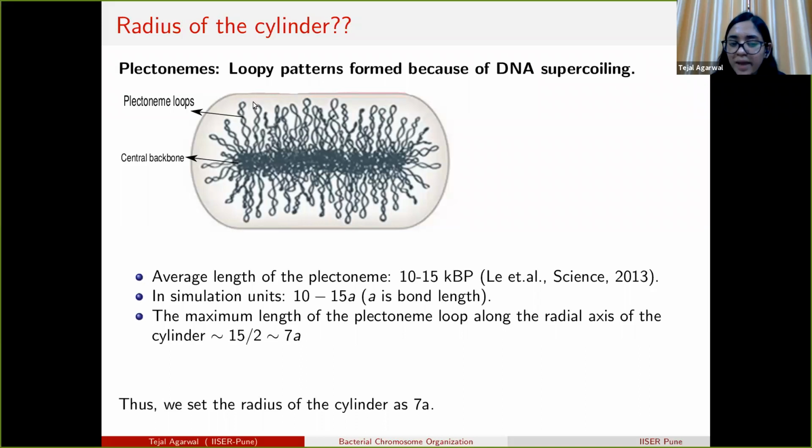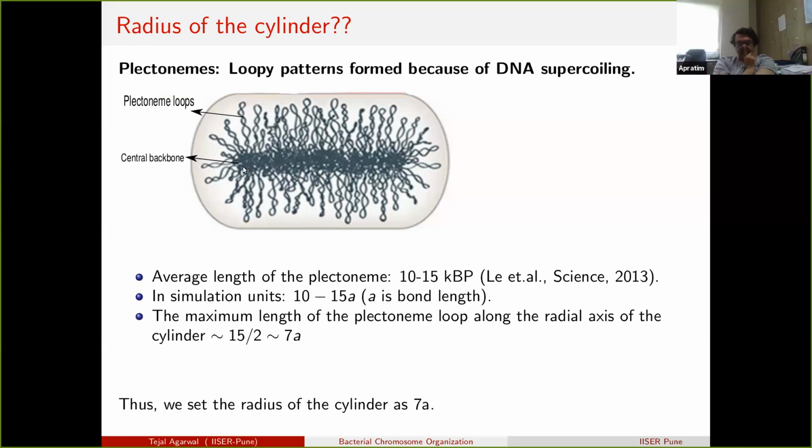The maximum length of the plectoneme loop along the radial axis is approximately 7. So that is how we set the radius of the cylinder. Even though we haven't incorporated the effect of plectonemes explicitly, we use plectonemes to decide the radius of our cylindrical confinement.